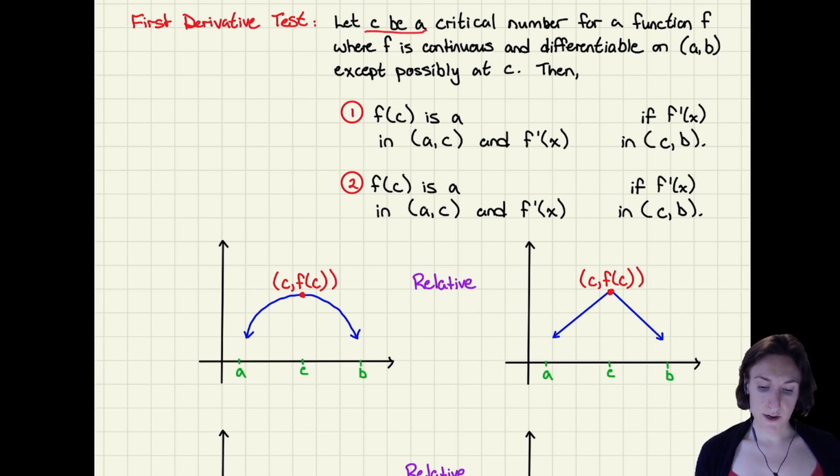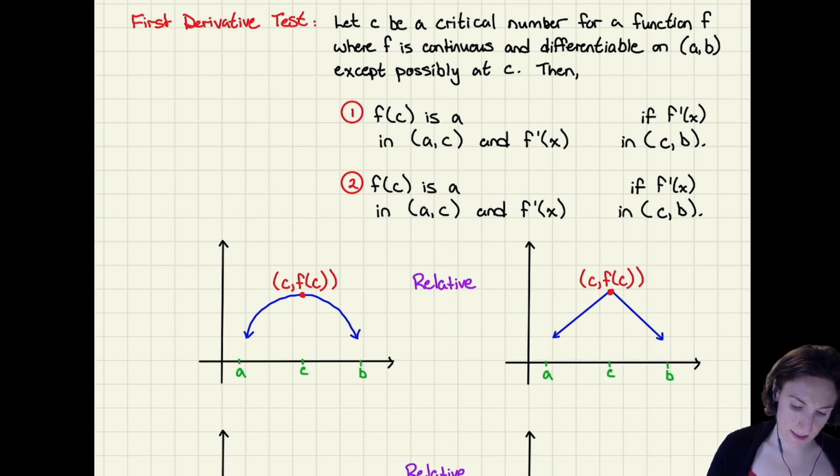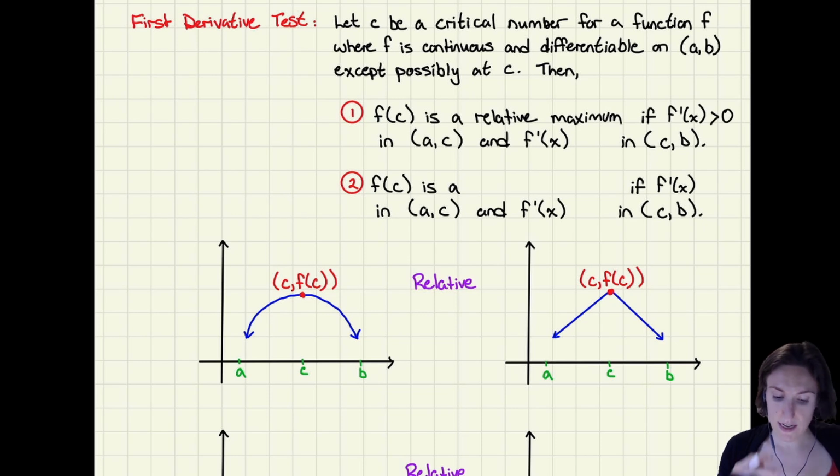Now, what does the first derivative test say? So let's say we have a critical number of a function. The function is continuous and differentiable on AB, okay, except possibly at C itself. Then we have a few different situations. The first situation is we have a relative or local maximum if our f prime of x is greater than 0 in between A and C and less than 0 in between C and B.